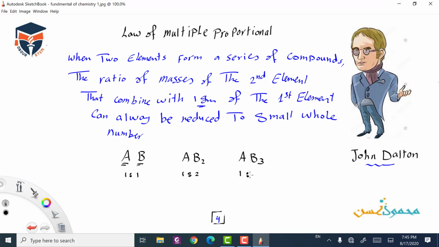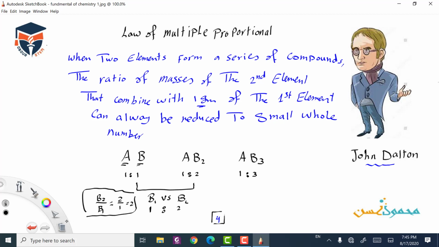Let's assume making the ratio between the B in this compound and the B in that compound. B2 to B1 will be 2 to 1, which is reduced to a small whole number.